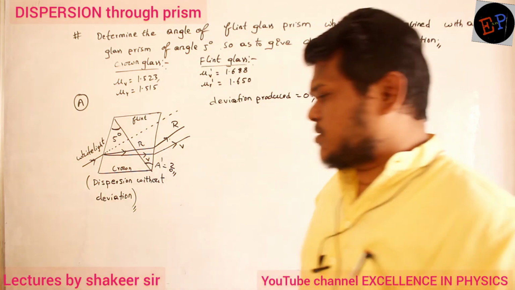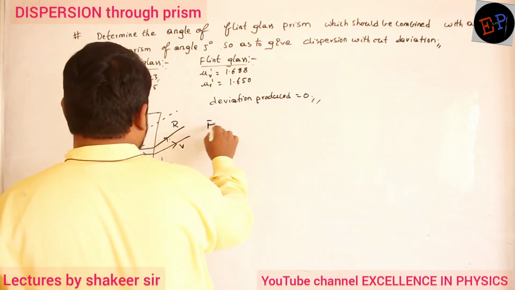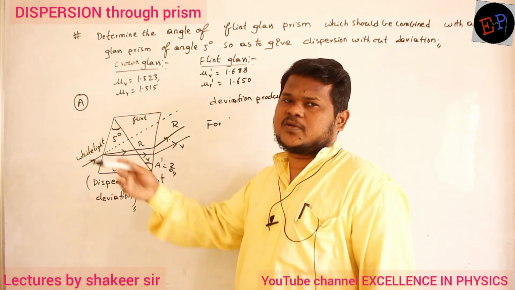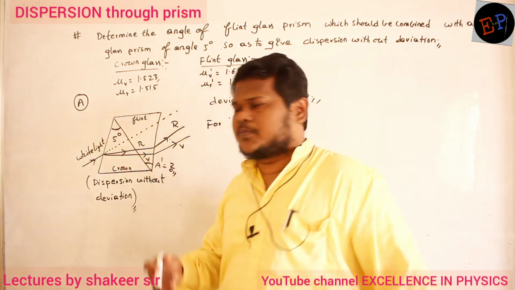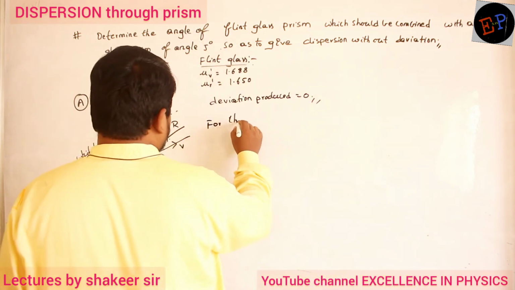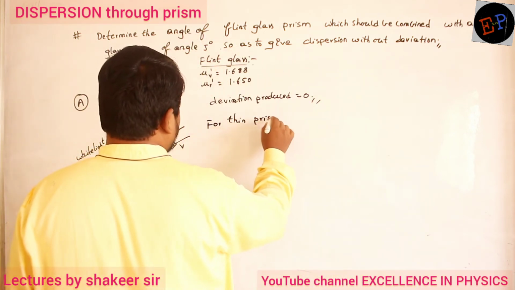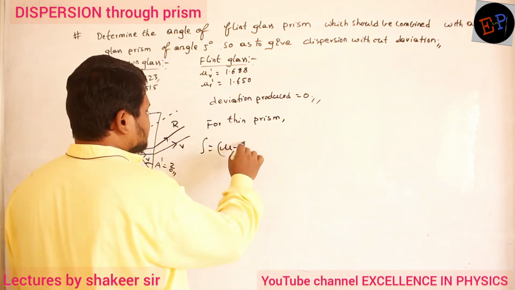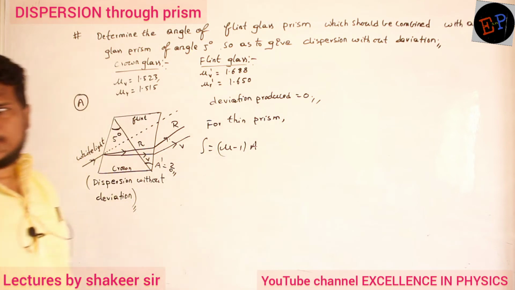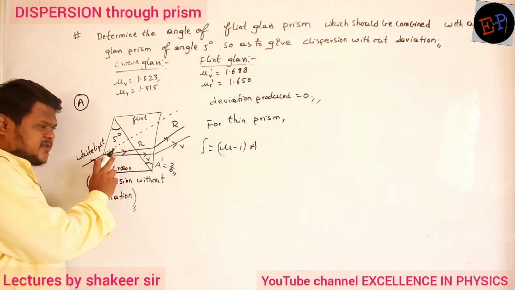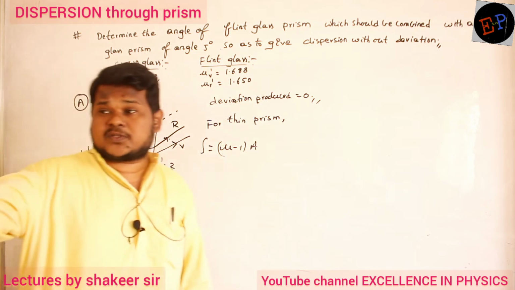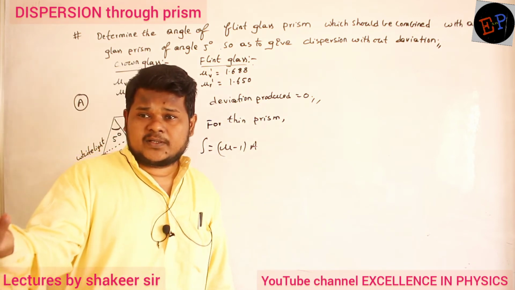And what is the formula for deviation for thin prisms? They are thin prisms only, because the angle of prism is only 5 degrees, less than 10 degrees. So for thin prisms, the angle of deviation is delta equals mu minus 1 into A. Deviation is produced at the first prism, and deviation is produced at the second prism also. But if you add both of them, total deviation should be 0.